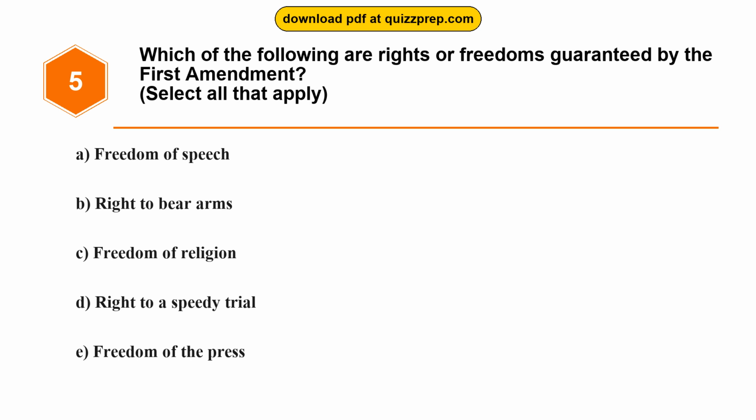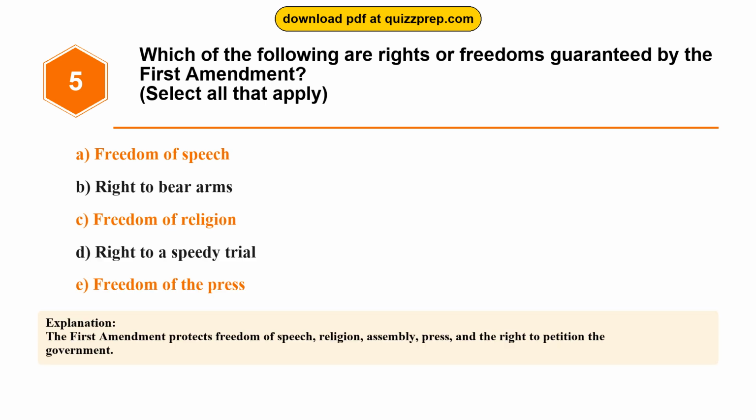Question 5. Which of the following are rights or freedoms guaranteed by the First Amendment? Option A. Freedom of speech. Option B. Right to bear arms. Option C. Freedom of religion. Option D. Right to a speedy trial. Option E. Freedom of the press. The correct answers are options A and C and E. Freedom of speech, freedom of religion, freedom of the press. The First Amendment protects freedom of speech, religion, assembly, press, and the right to petition the government.